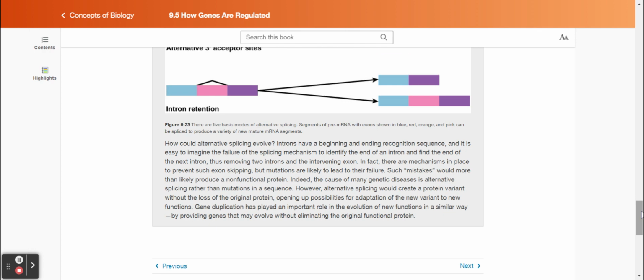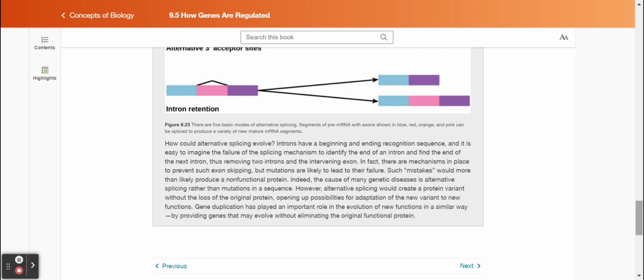How could alternative splicing evolve? Introns have a beginning and ending recognition sequence, and it is easy to imagine the failure of the splicing mechanism to identify the end of an intron and find the end of the next intron, thus removing two introns and the intervening exon. In fact, there are mechanisms in place to prevent such exon skipping, but mutations are likely to lead to their failure. Such mistakes would more than likely produce a non-functional protein.